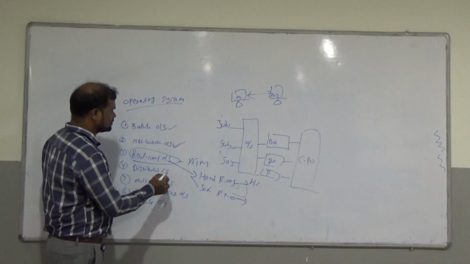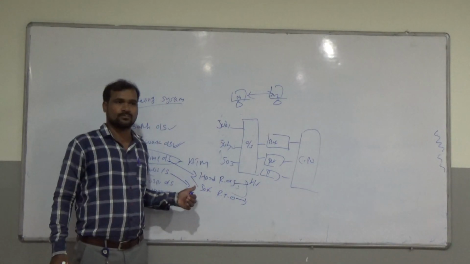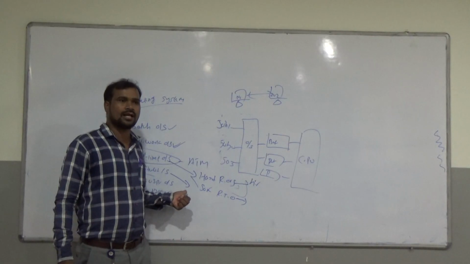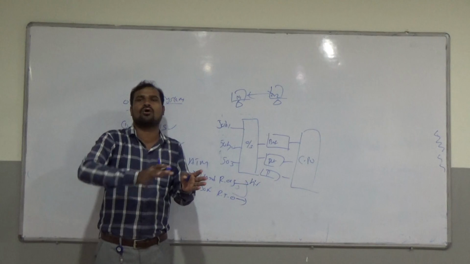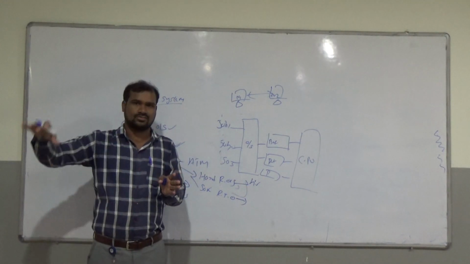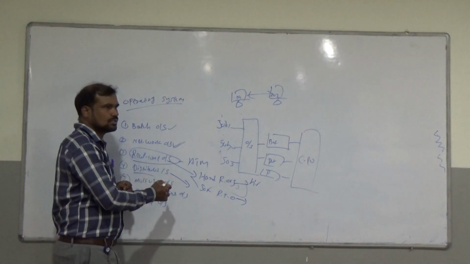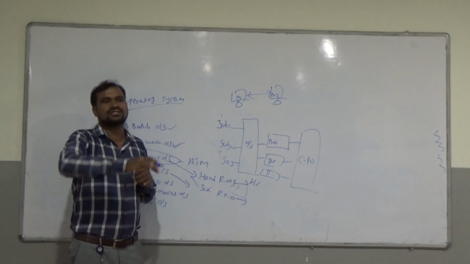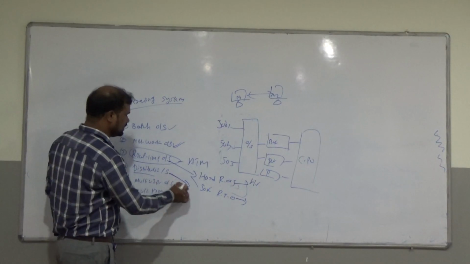Next one is the distributed operating system. Distributed means you are distributing the data among all the independent systems. So in a distributed system, we are distributing the data within the independent systems. That's called a distributed operating system.